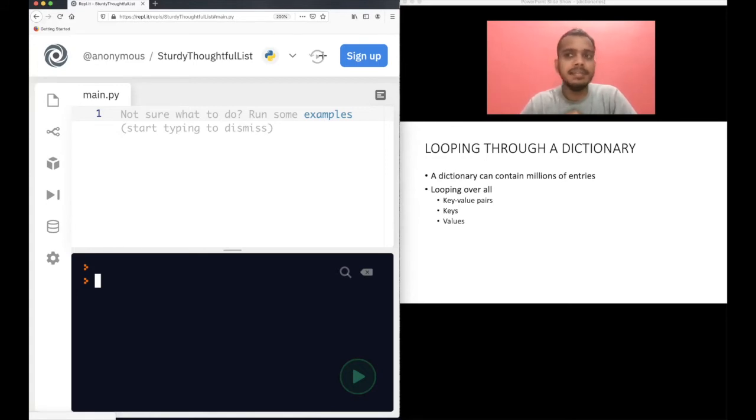Now there are three ways of looping over a dictionary. You can loop over key value pairs, both of them. Either you can loop over just keys, or you can loop over only values. So once you see the example, you will understand what I'm talking about.